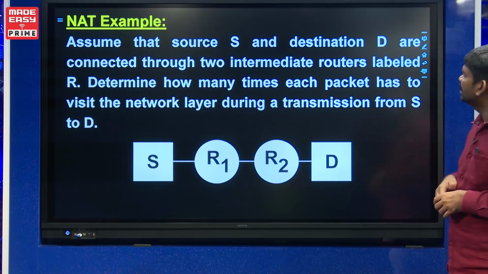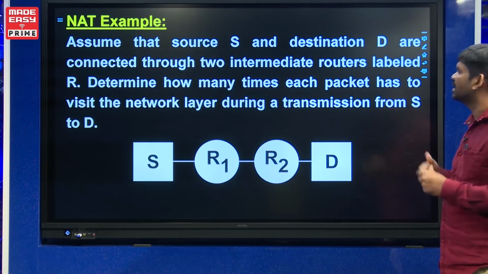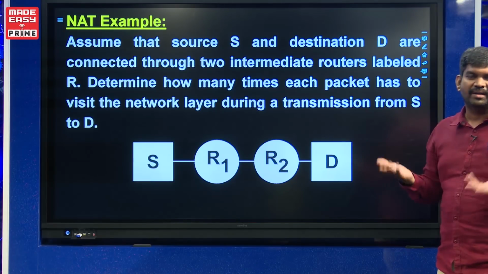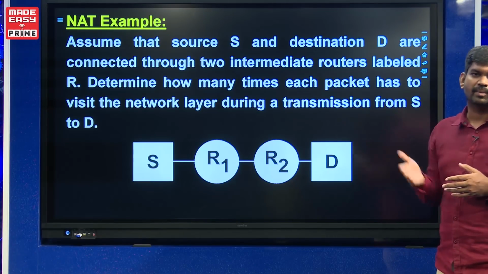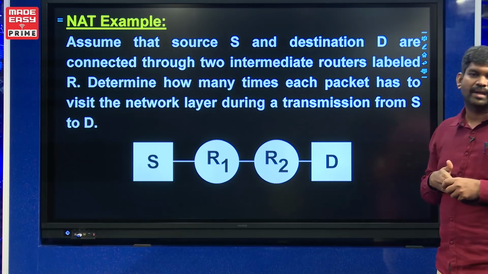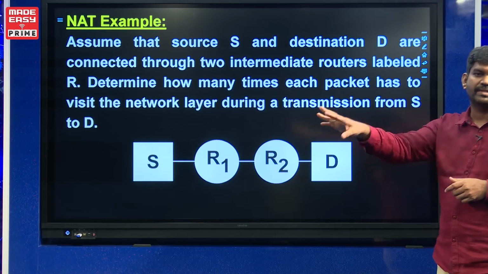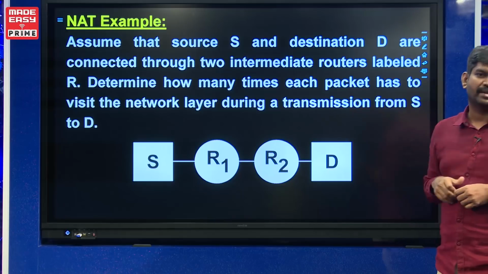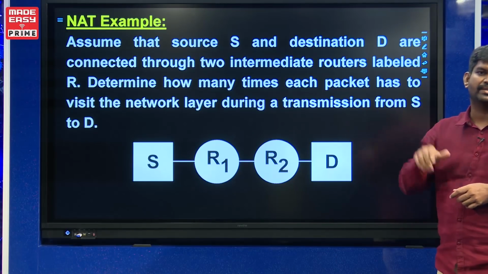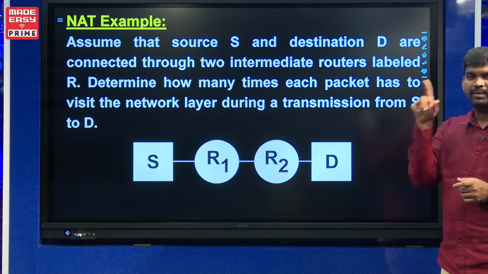This is one of the questions. Many times students ask where the layers are physically available. Until you complete all the layers up to the transport layer, you cannot understand the linking. It is not like the router is there, the network layer is there, the LAN is there, the data link layer is there. From the source itself all layers are present. You will understand once you link all the layers.